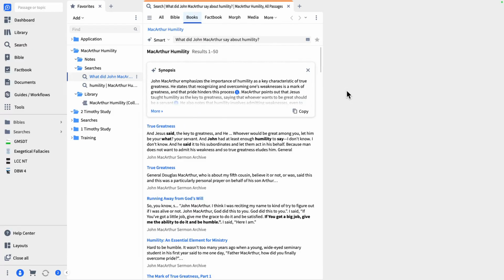As a matter of fact, if you add books to your library and they qualify as a John MacArthur written book, you can add them to that collection, run this search again, and it'll include the new books as well. Okay, all right, great. So you've got your searches there.